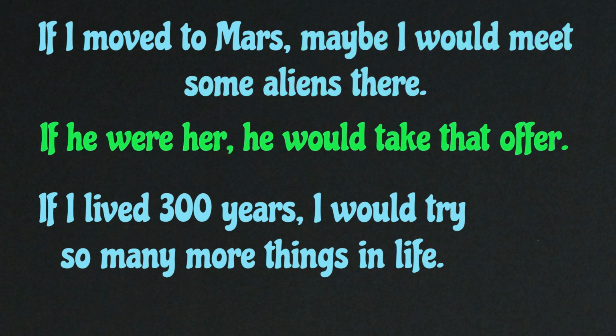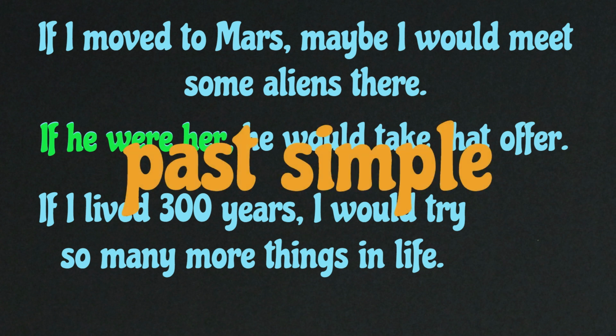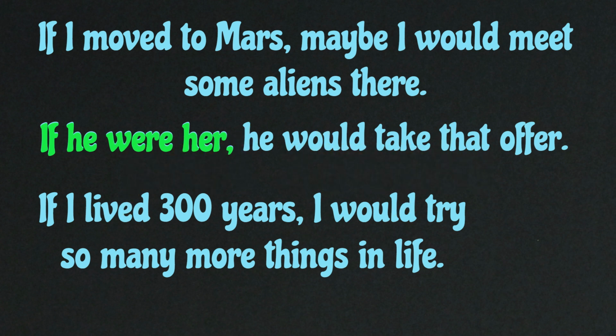Now, if you look at the second sentence, you can see the same structure there. So, if he were her. You see, this is past simple. If he were her. By the way, I want you to pay attention that I say were, not was. Because for the second conditional, we don't use was for persons, like he, she, it, I, you, we, they. We use were. We only use were.